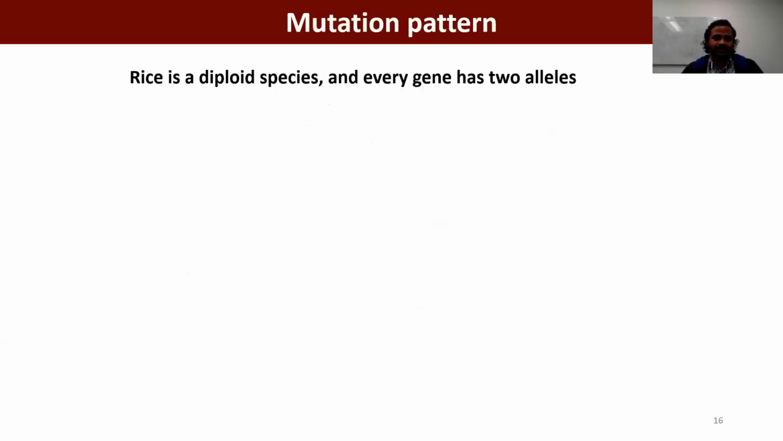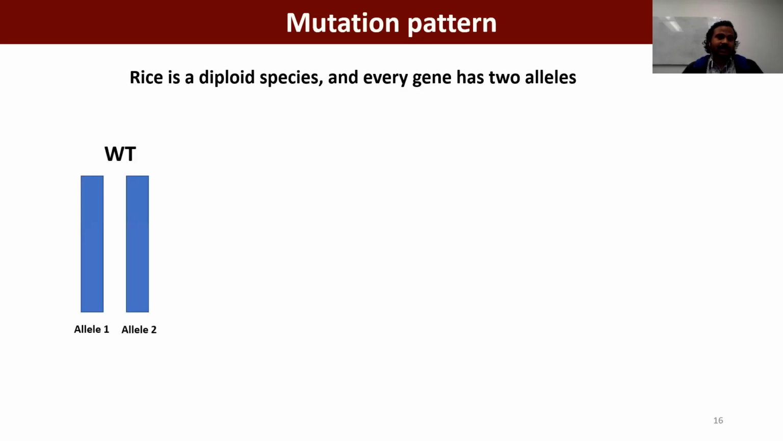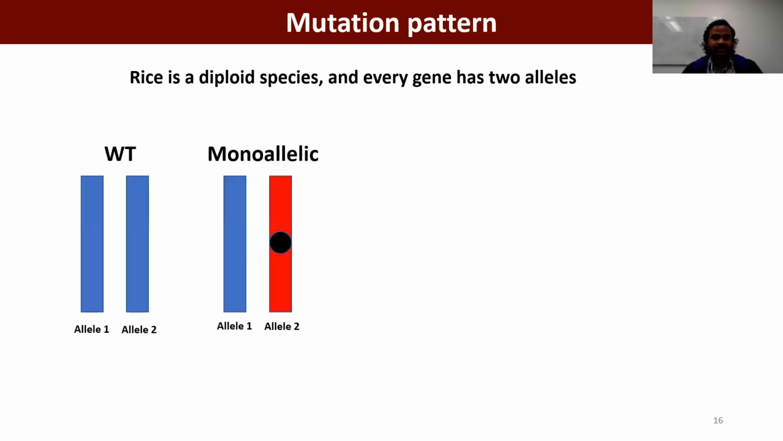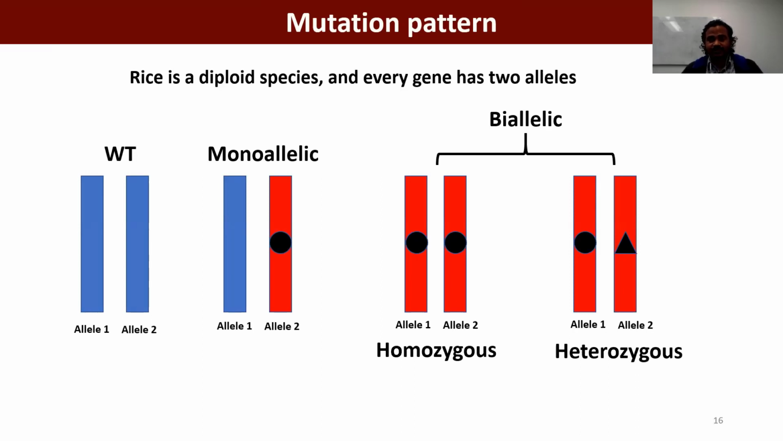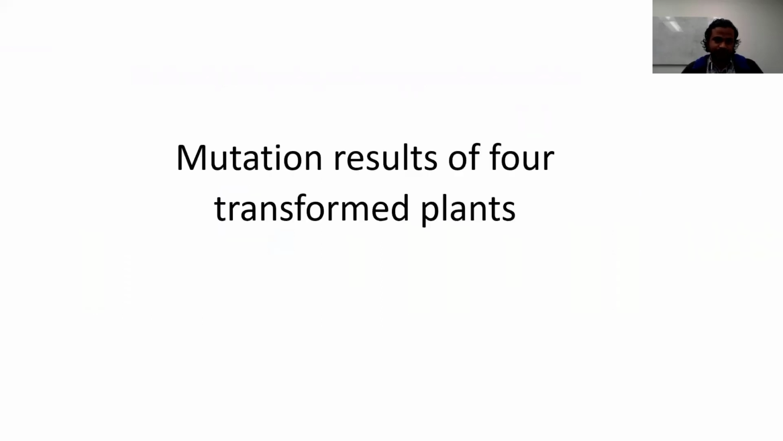Before going to show my mutation results, I want to introduce what type of mutation patterns we got. As you know, rice is a diploid species, and every gene normally has 2 alleles. In the wild type plant, in both alleles, there is no mutation. But when there is a mutation in only one allele, it is called monoallelic mutation. When the same type of mutation is present in both alleles, this is called biallelic homozygous mutation. And when there are different mutations in the 2 alleles, it is called biallelic heterozygous mutation.